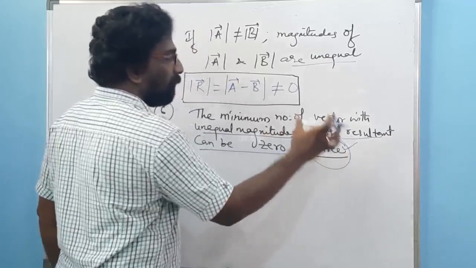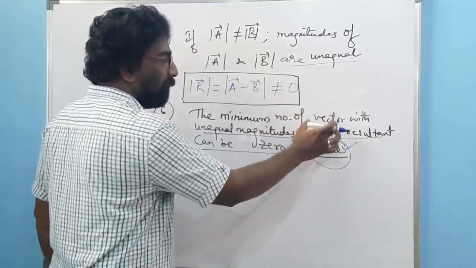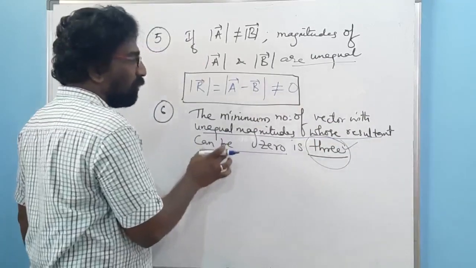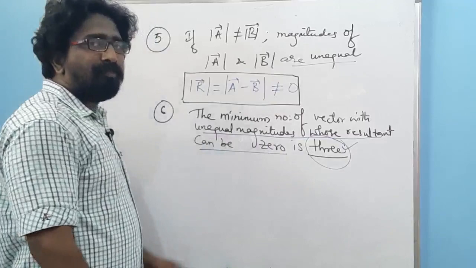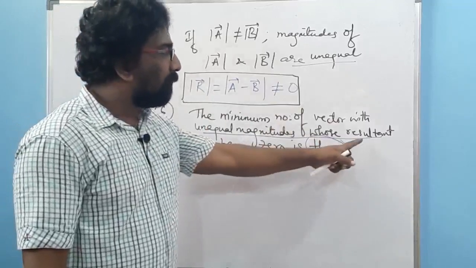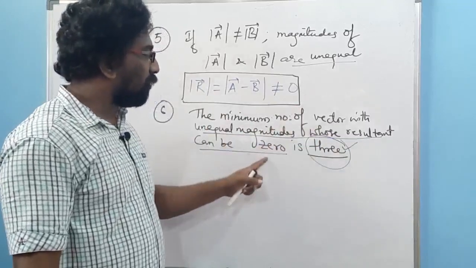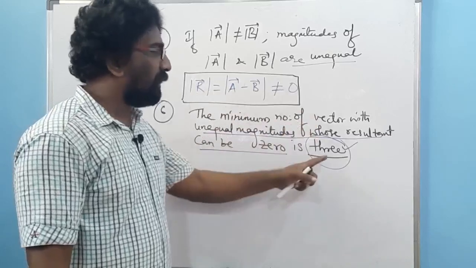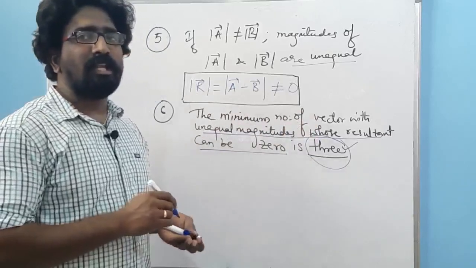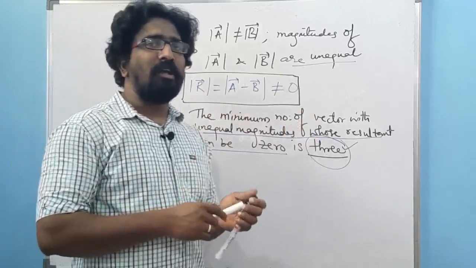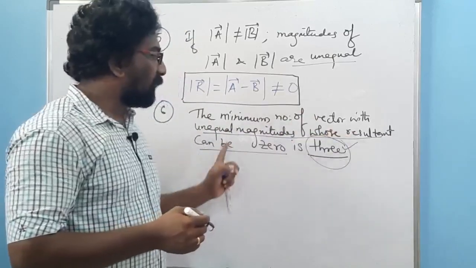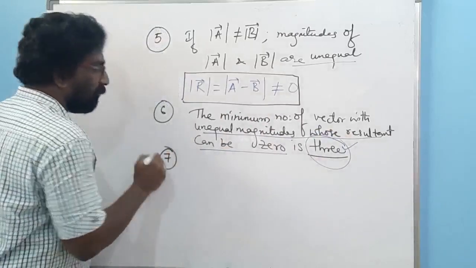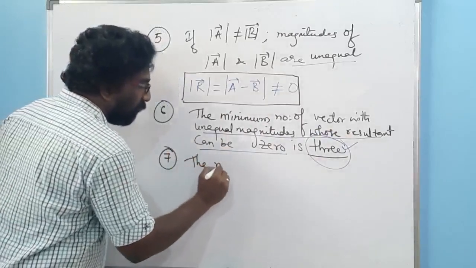Three minimum vectors are required with unequal magnitude in order to make the resultant magnitude equal to 0. 3 is the minimum number of vectors required in order to make the resultant vector's magnitude 0.